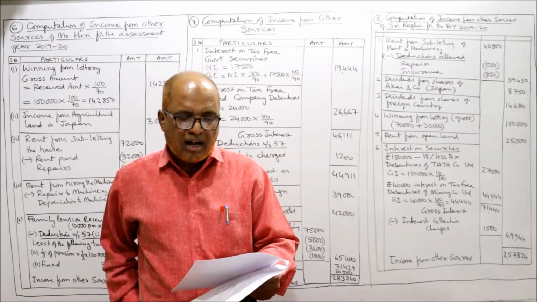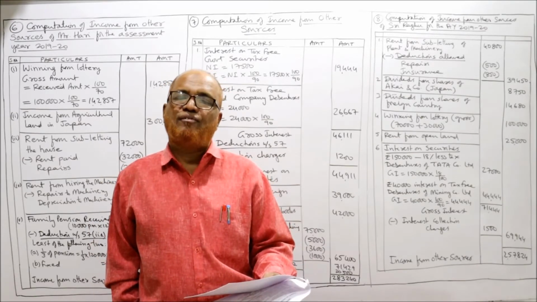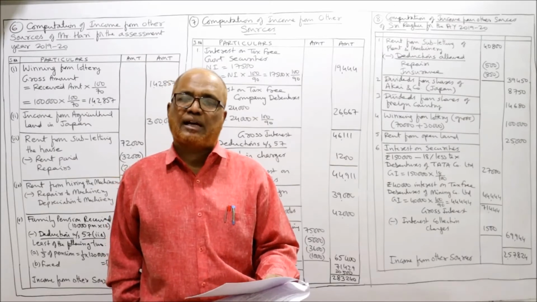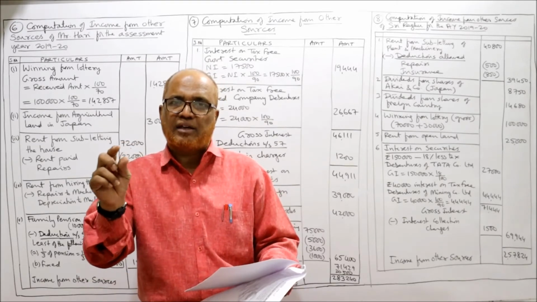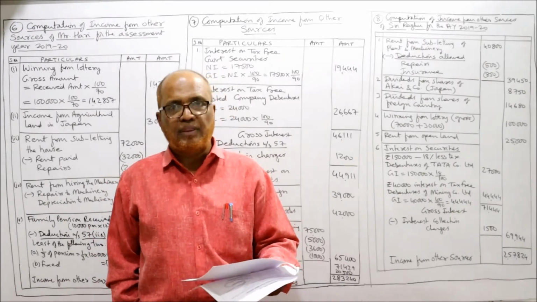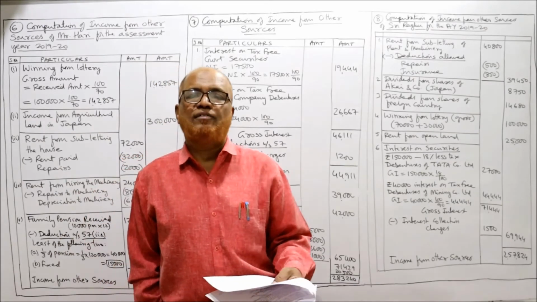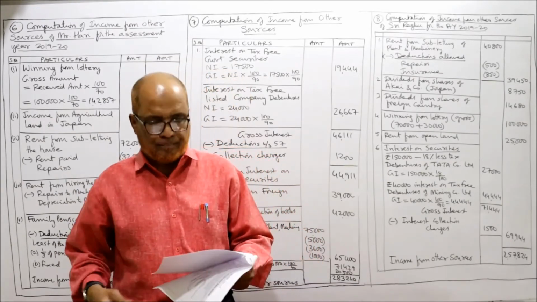Dividend from shares of Akai and Company, Japan, net. The dividend received from a foreign company is fully taxable. It is given Akai Company, Japan. Then dividend received from shares of foreign country, that is also foreign country, meaning outside India. Any dividend received from a foreign company is fully taxable.